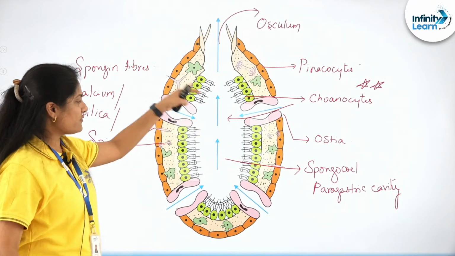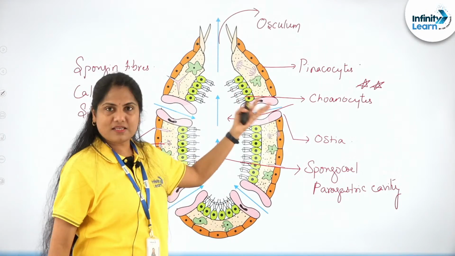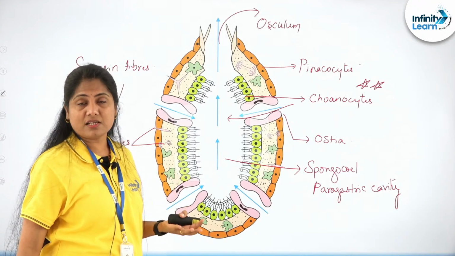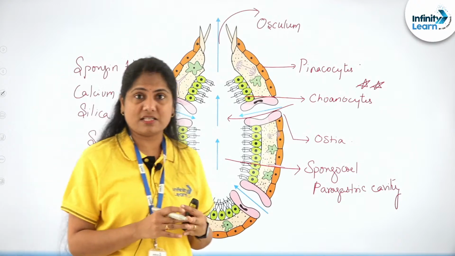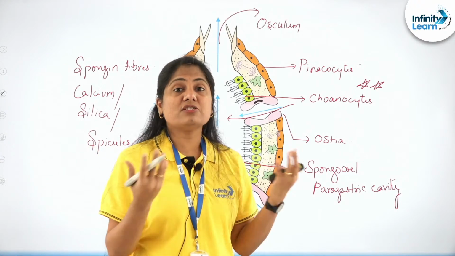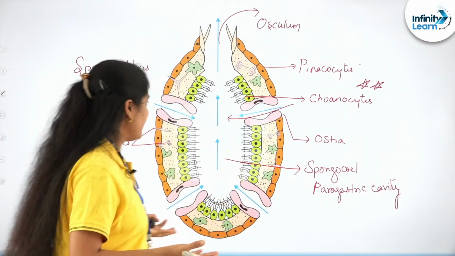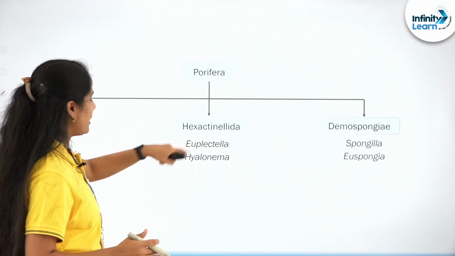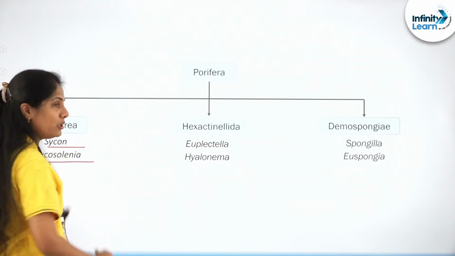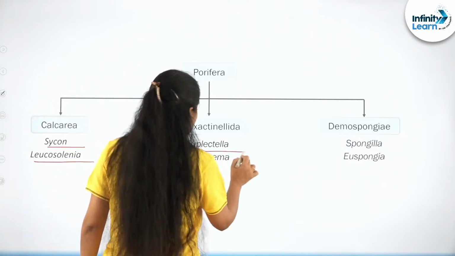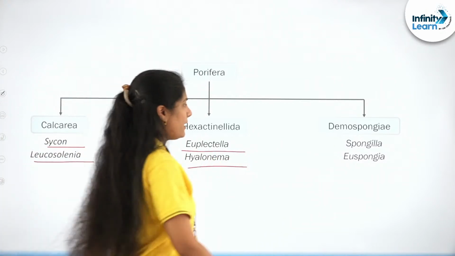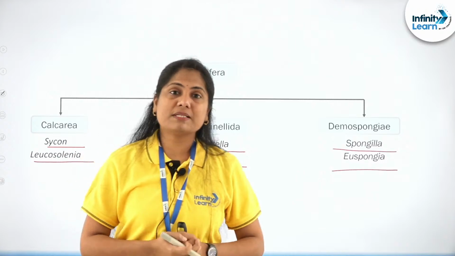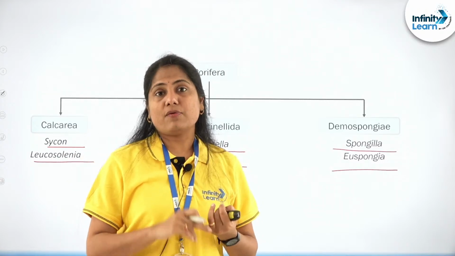Yes, there are a lot of cells. You will find the amoebocytes, there are the choanocytes, they also have the archaeocytes, which are the interstitial cells or the totipotent cells, which basically help with differentiating into any other cell of the body, right? So that is the sponges for you. As I told, it is classified into Calcarea, with Sycon and Leucosolenia as the examples you need to remember; Hexactinellida, with Euplectella and Hyalonema; Demospongiae, with Spongilla and Euspongia. NCERT given examples are quite important. Freshwater sponge, right, bath sponge.